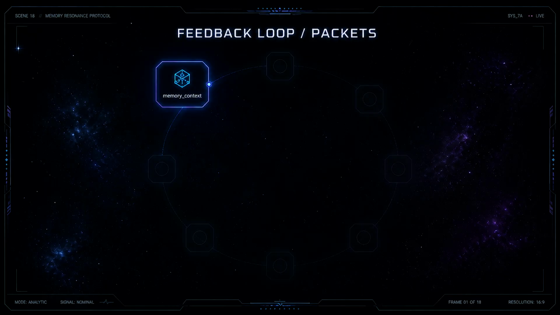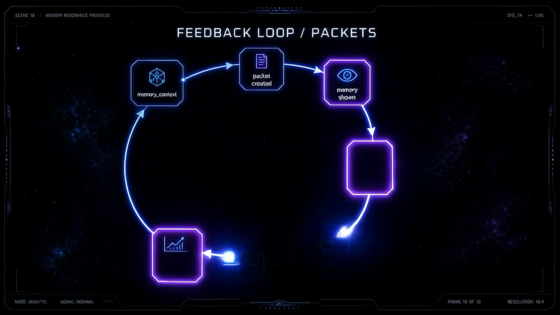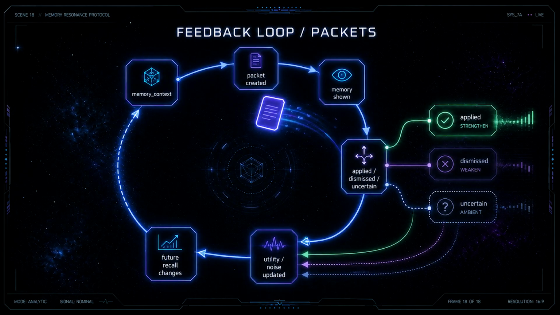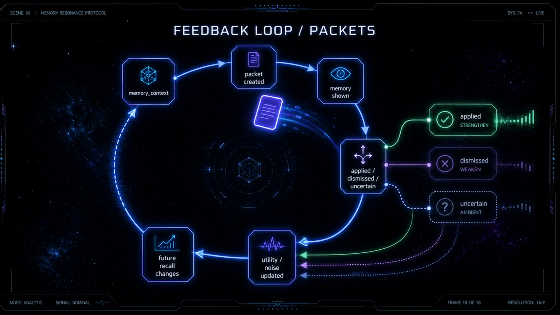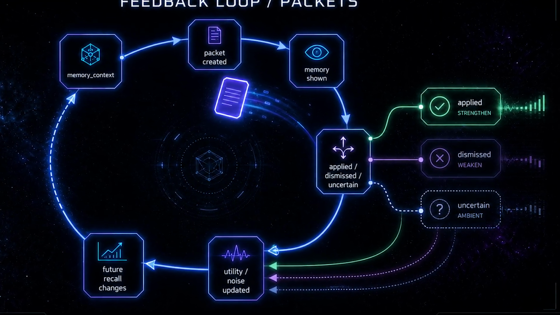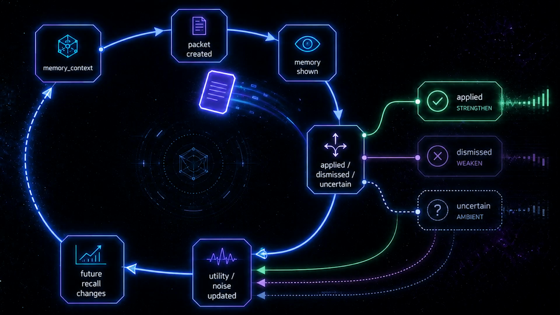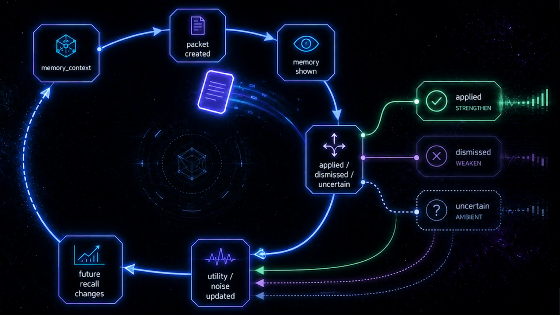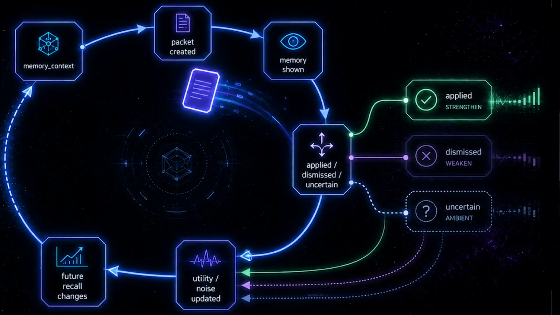Feedback, what makes it dynamic. The most important part of RadialRecall version 0.02 is the feedback loop. When memory context shows memories, RadialRecall creates a packet. That packet records which memories were shown for which task and with what scores. Then the agent can call memory feedback. A memory can be marked as applied, dismissed, or uncertain. If a memory was applied, its utility goes up. If it was dismissed, its noise goes up. If it is uncertain, the system records that without making a strong update.